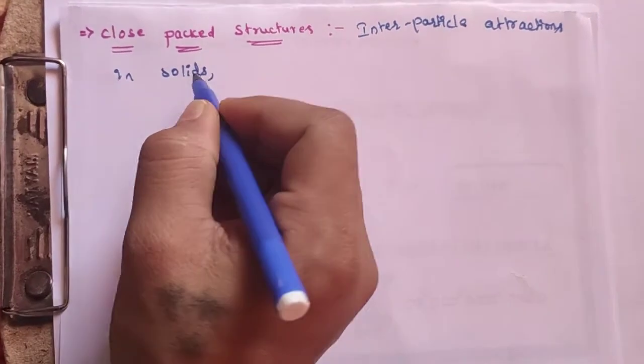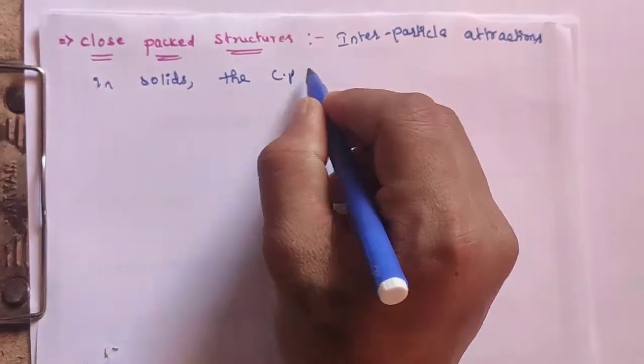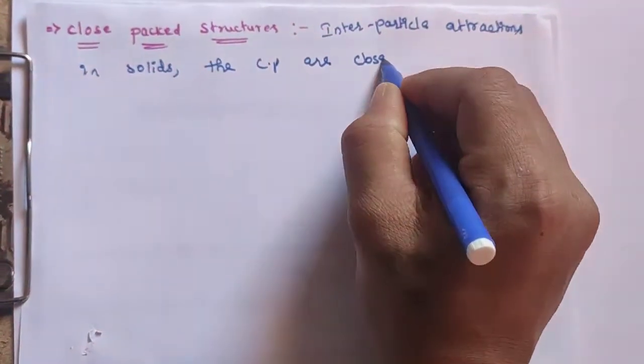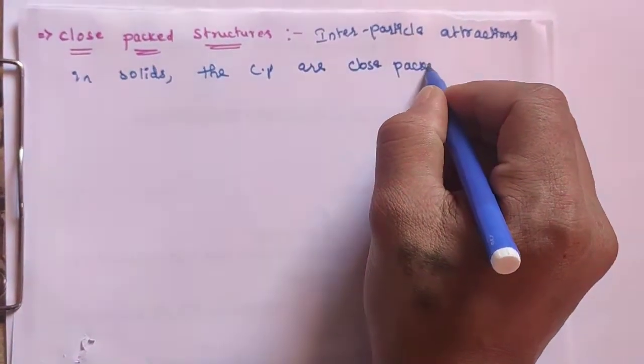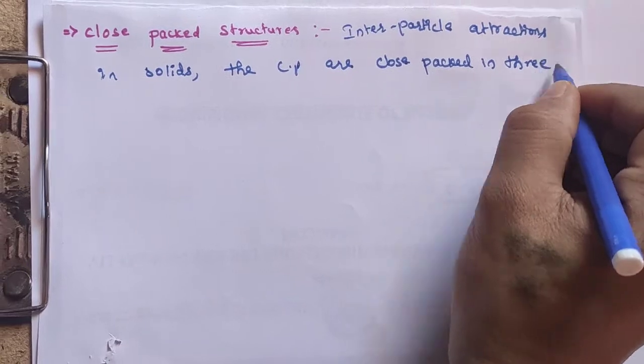In solids, the constituent particles are close packed in three dimensions.